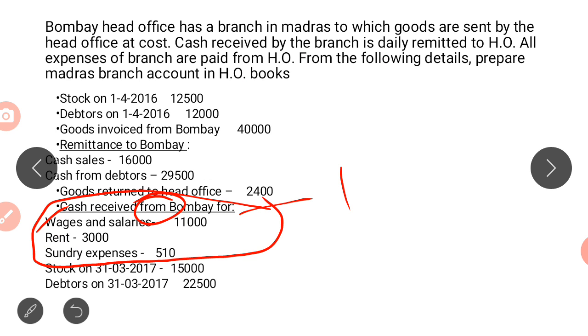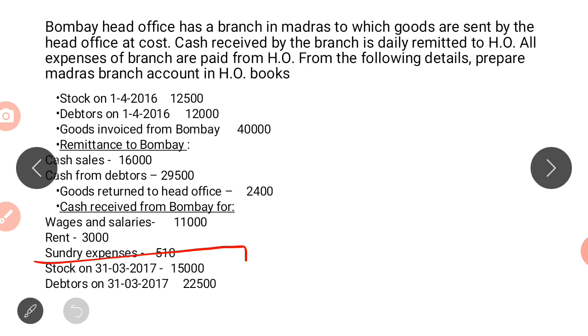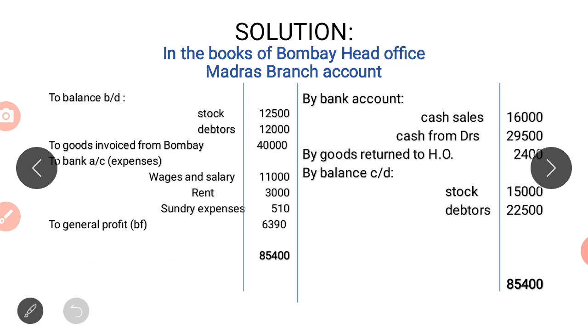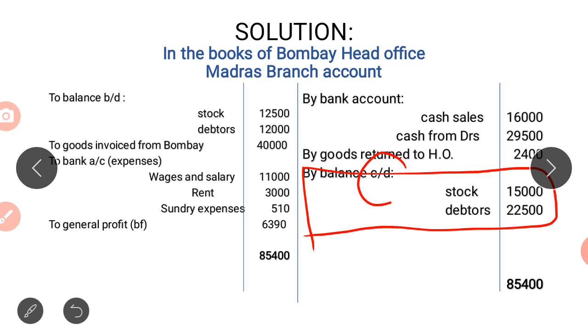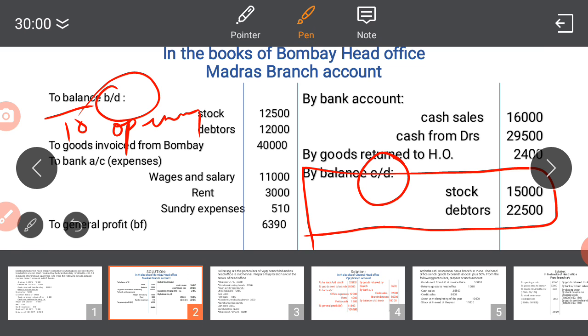Next we have the closing value of stock and debtors. Now where will we record this? We will record it on the credit side by balance carried down. When we are bringing down, we will write it as brought down, or else you can directly write to opening stock, to opening debtors.